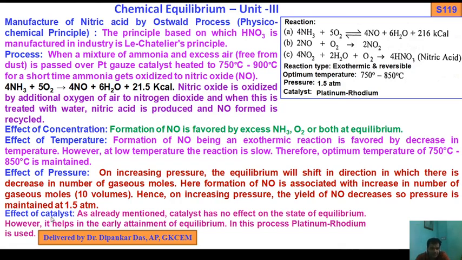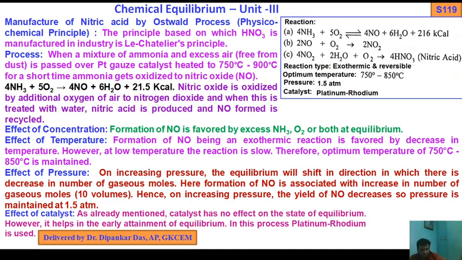Effect of catalyst. As already mentioned, catalyst has no effect on the state of equilibrium. However, it helps in early attainment of equilibrium. In this process platinum rhodium is used. So this is a very important MCQ question: optimum temperature, pressure and platinum, a catalyst. What type of catalyst is used?